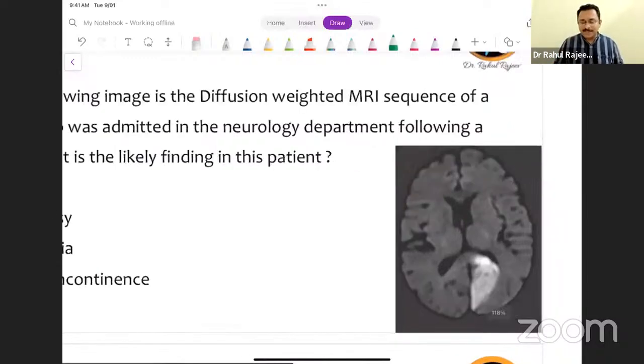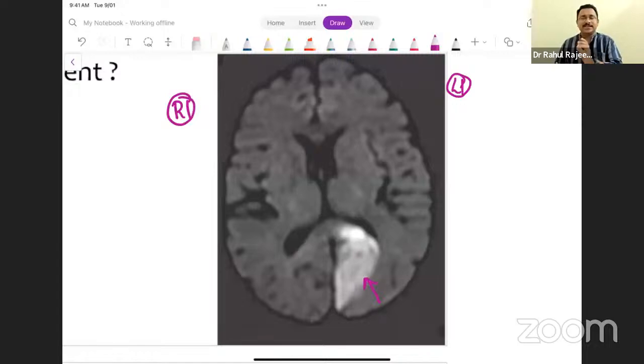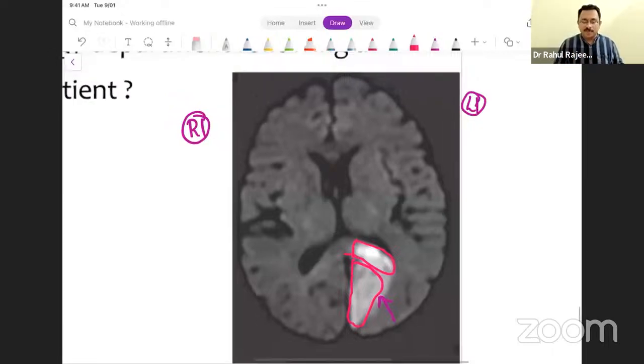Now, if you look at this image, you can see that this is the left side, this is the right side. And you can observe that in the left side, there is a hyperintensity. So the diffusion weighted imaging sequence is showing a hyperintensity in 2 regions. One is the region of the occipital lobe, the left occipital lobe, and you can also see this particular region, which is the splenium of the corpus callosum. So it is a combined lesion of the occipital lobe and the splenium of the corpus callosum.